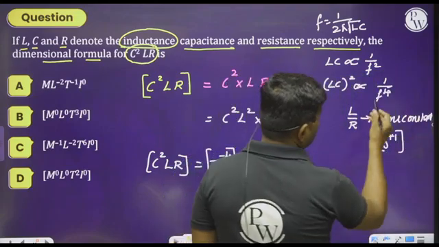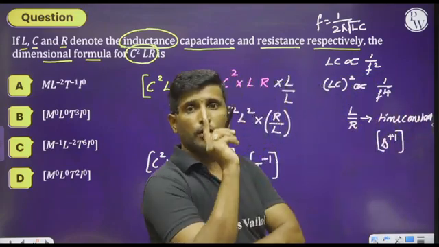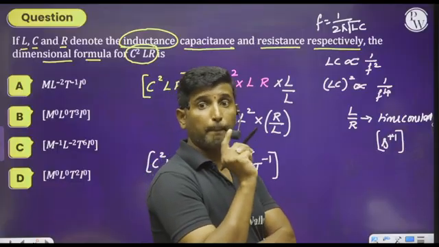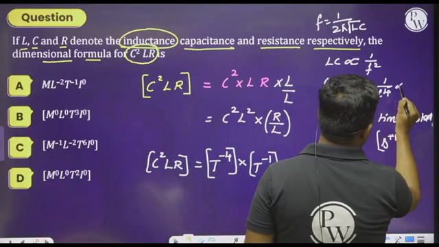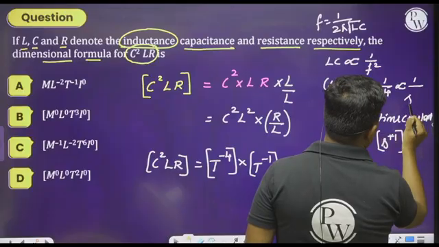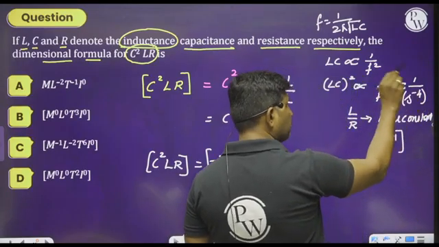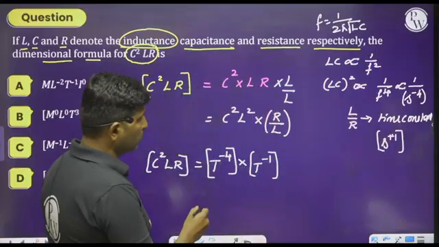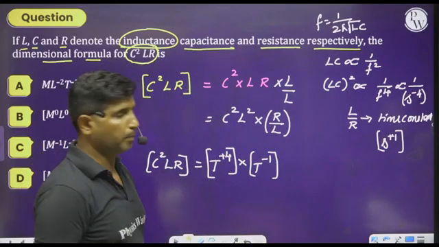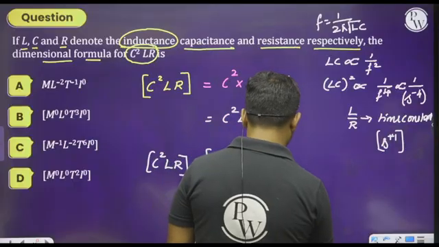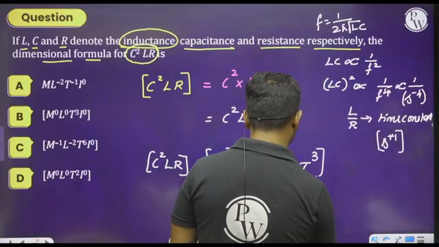Frequency will have the unit per second. Therefore, we can write, observe this, 1 by second to the power of minus 4. When you take the reciprocal, then you will get T to the power of plus 4. So whenever you do simplification, then you will get T to the power of 3.